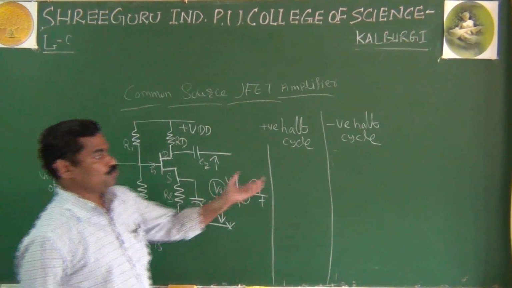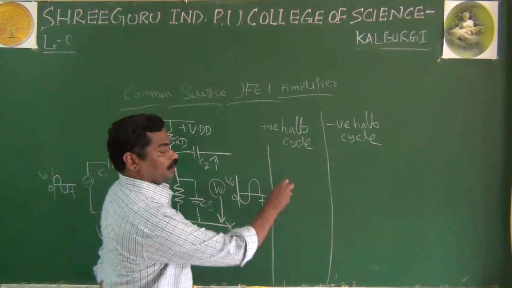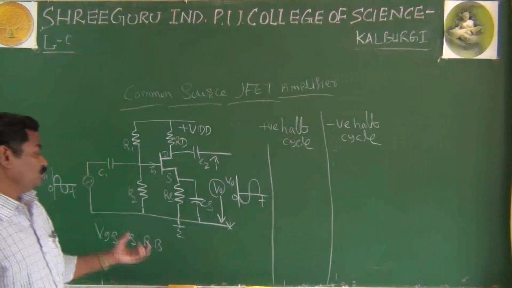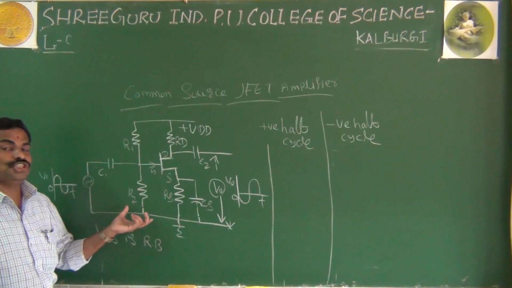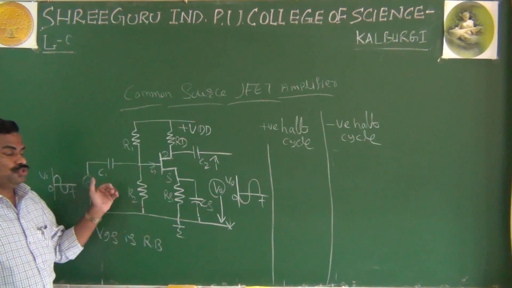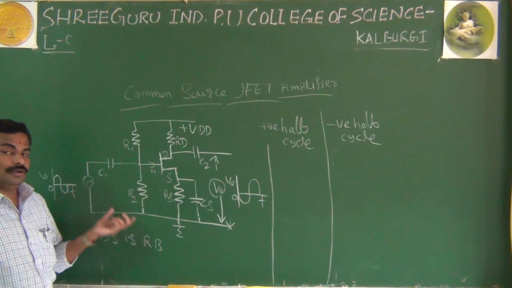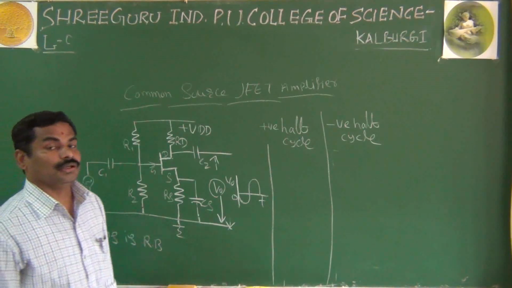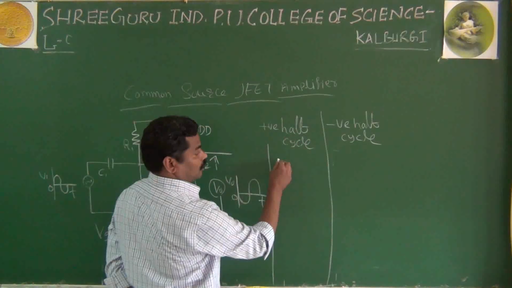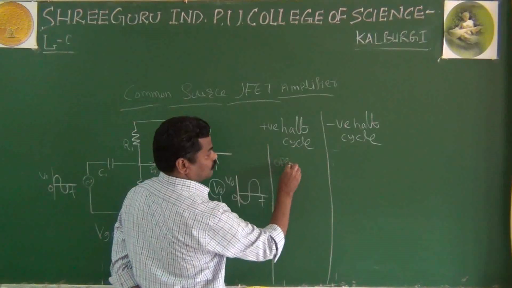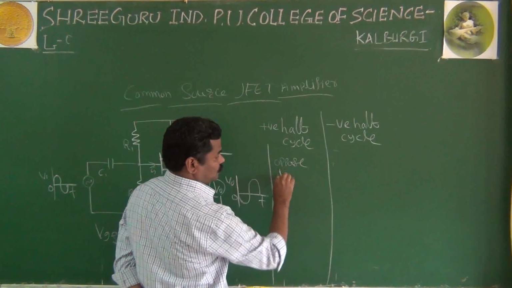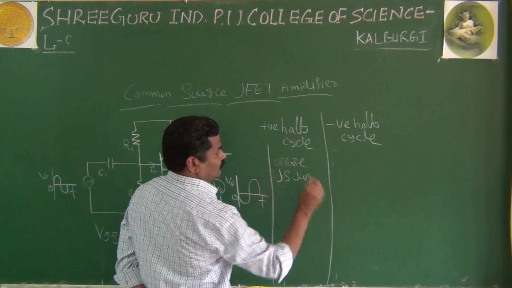In a JFET the gate source junction is always reverse biased, but the positive half cycle will oppose the reverse bias of the gate source junction.